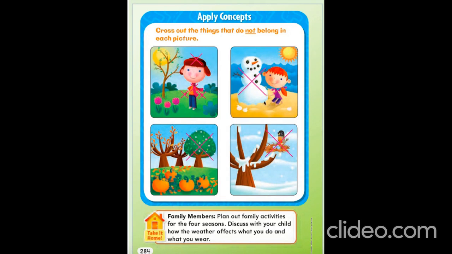Can you make a snowman in a summer season? No. So let's cross out the snowman. Now this is fall. But in fall, you don't see a green tall tree. So let's cross out the green tree. In winter, this looks like winter. In winter, birds do not give birth to their young ones. So let's cross out the bird.